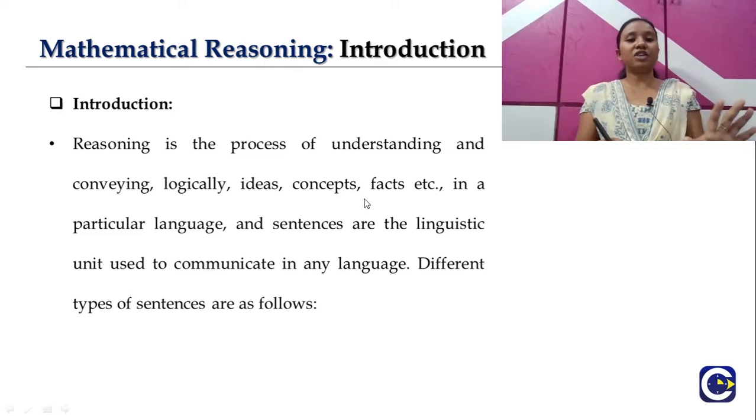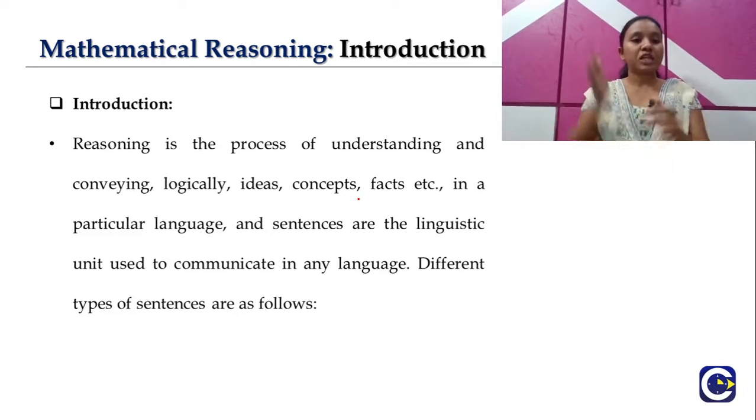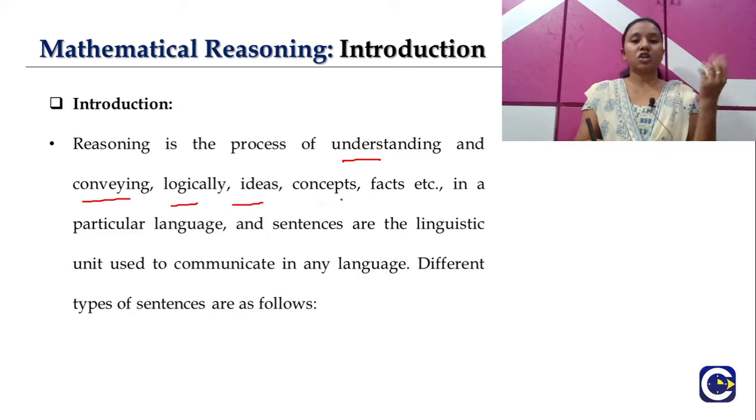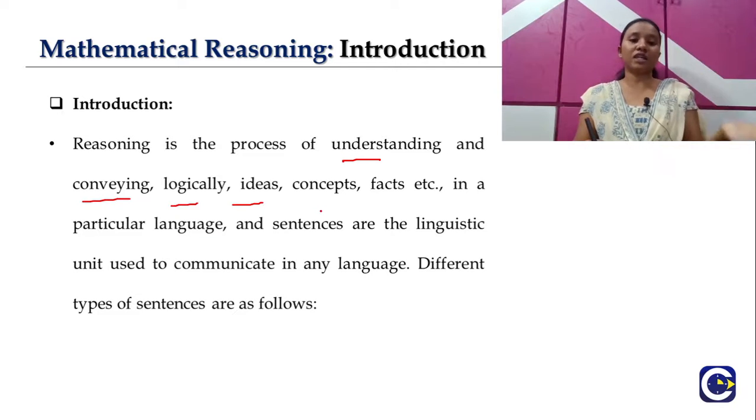So in general, what is the idea? In the general definition, reasoning is a simple process of understanding and conveying logically ideas, concepts, facts, etc. in a particular language. So it's understanding and conveying. And how will we be conveying? There should be a way to convey that.